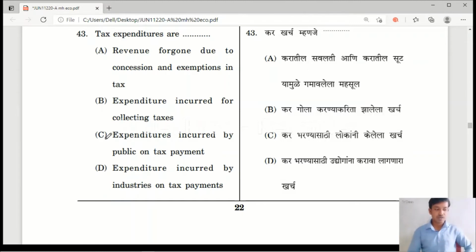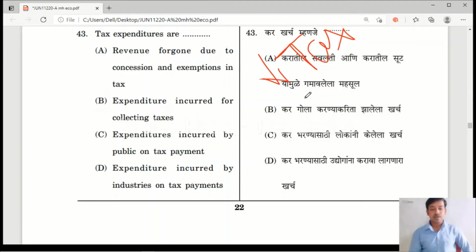But friends, which is the right answer here? First let us understand what tax expenditure means. Tax expenditure means when the government reduces the tax, maybe for the motive of social welfare, then the tax collecting department's revenue will also decrease.